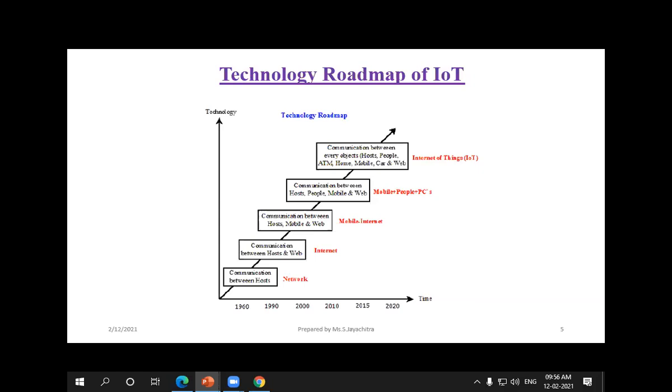So the Internet of Things started evolving only in the 2015 to 20 period. Now it has become a very key and emerging area, and we can integrate IoT with various domains, such as medical, industrial, and many other applications.